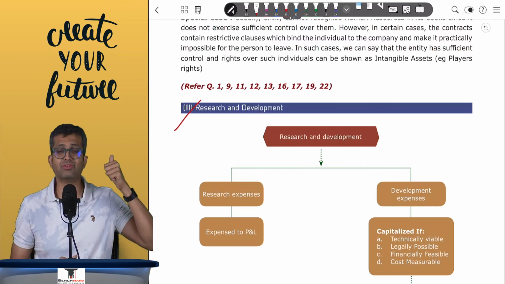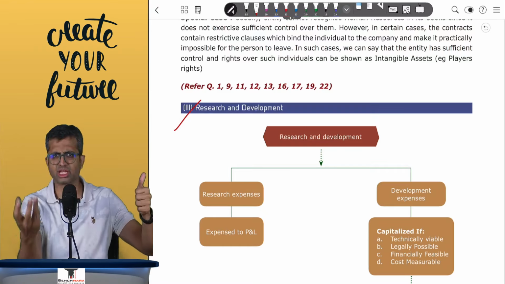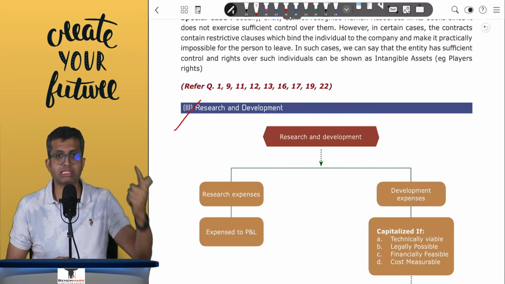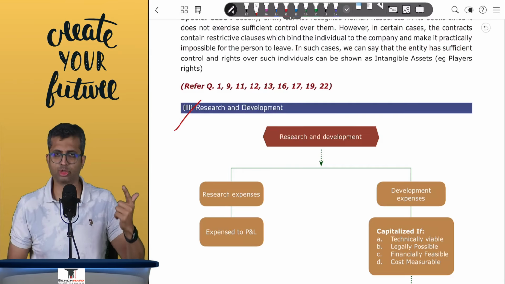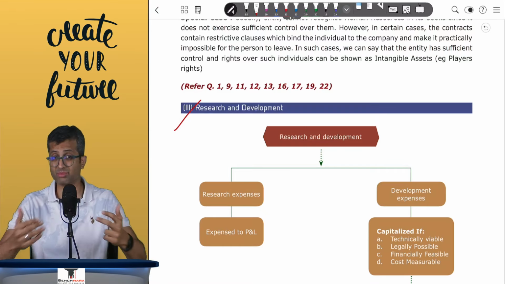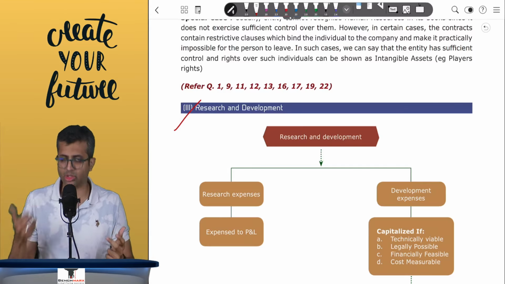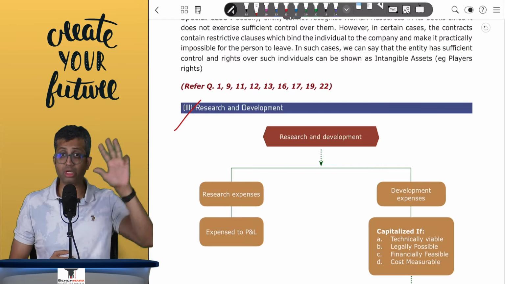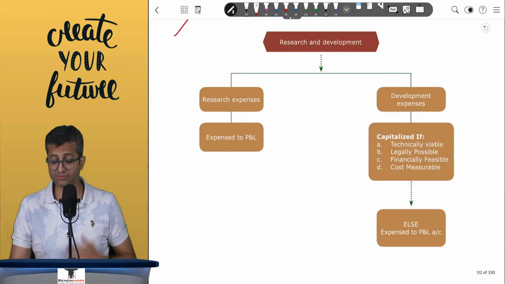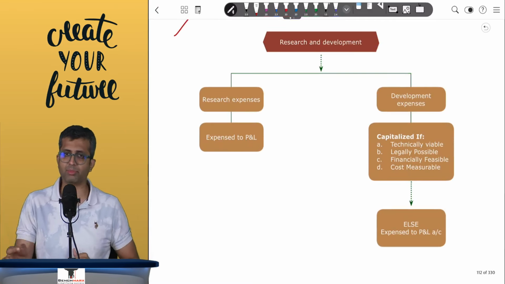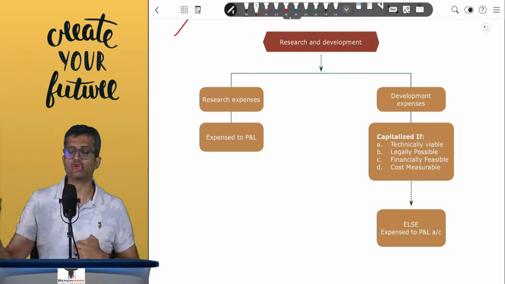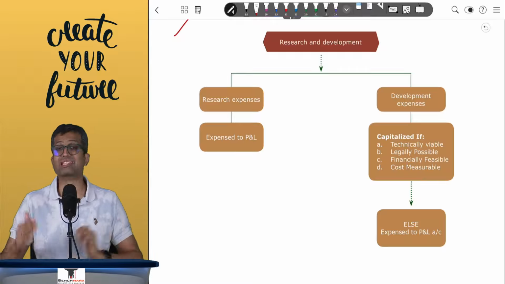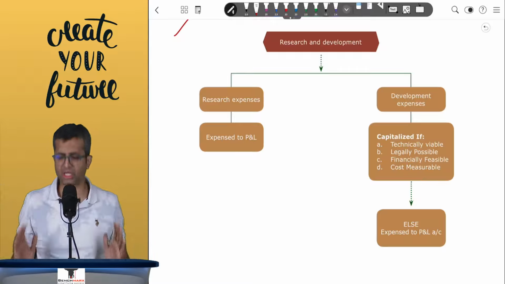That is, if they are technically feasible, that is, it is technically possible to make that medicine. Second, it has to be legally permissible. The government would allow such a medicine to be administered. Third, financially feasible. There is a market who will take those products and cost is measurable. If all the 4 conditions are satisfied, then expenditures incurred during the development phase should be capitalized. Otherwise, even expenditures during the development phase should be expensed. Remember, development phase ends when the intangible becomes ready for use.